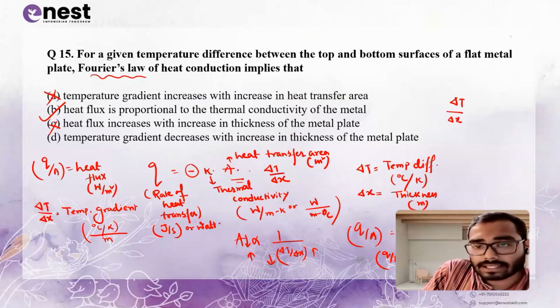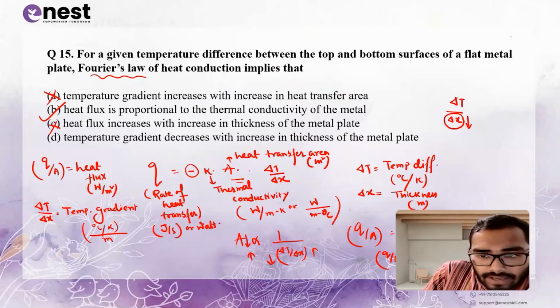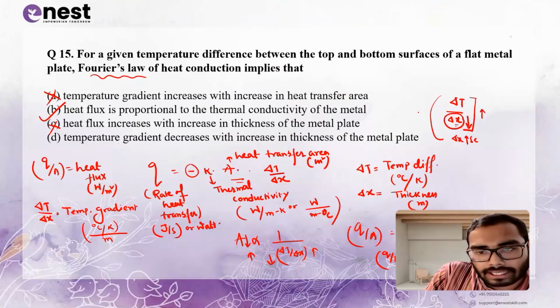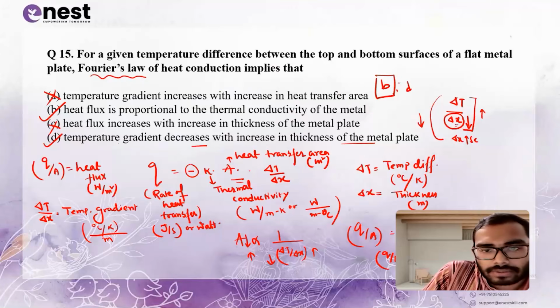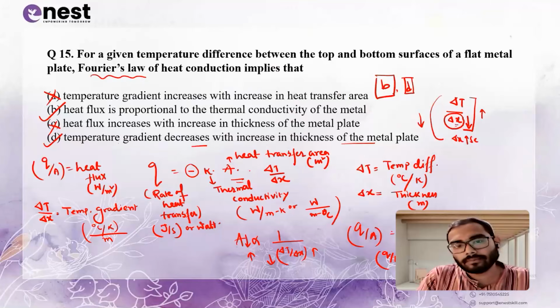And the temperature gradient, see delta T by delta X. See, in the denominator, if the thickness value decreases, the overall value will increase as thickness is in the denominator. And if the thickness increases, then the overall value will decrease. So temperature gradient decreases with an increase of the thickness of the metal plate. Yes. So the correct options for this question related to Fourier law of heat conduction are option B and option D.